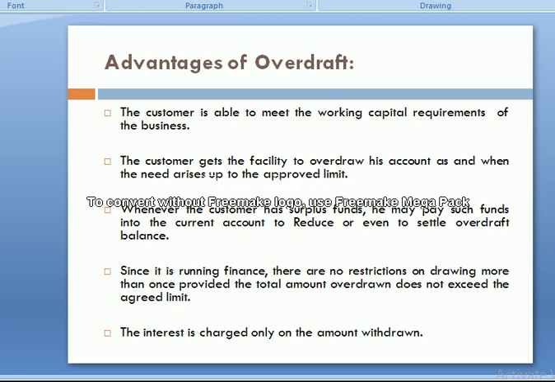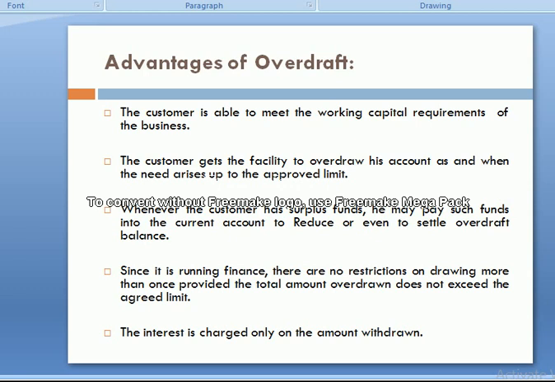I told you earlier that mostly the businessmen open current accounts, and the overdraft facility is allowed from the side of the banks to this current account. So businessmen mostly use this overdraft to meet their working capital requirements, their daily routine requirements.